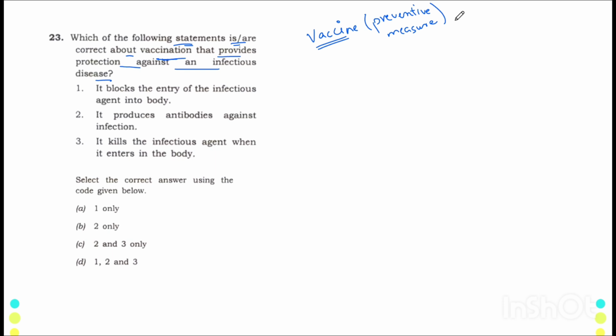Vaccines are nothing but, vaccine has dead and weakened, dead or weakened microorganism of the same disease. Okay, microorganism of same disease.